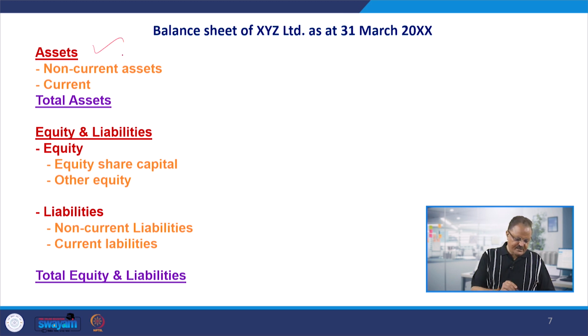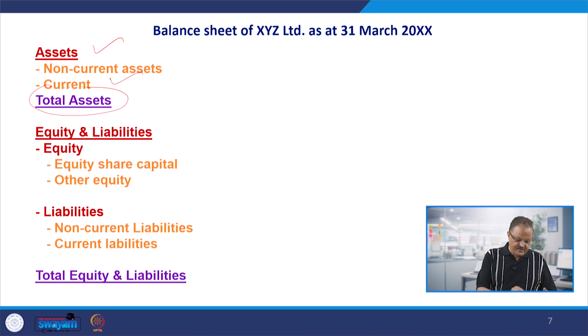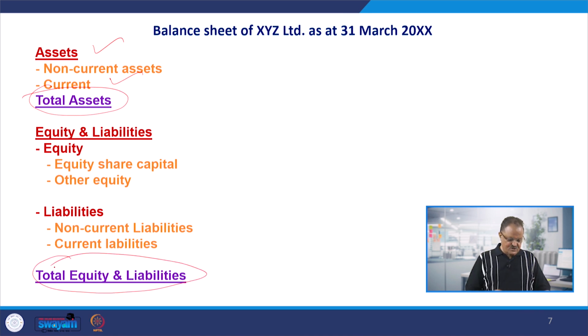On the top, you are putting the assets, which are non-current, meaning fixed assets, and current assets like short-term assets, material, and then stock, meaning inventory, then credit sales, prepaid expenses, cash, advance deposits. All these are the current assets. So, this will give us the total assets we are putting on the top, and then we are comparing this with the total liabilities, which are the sum total of all the sources of finance coming to the firm. They may be long term and they may be short term.